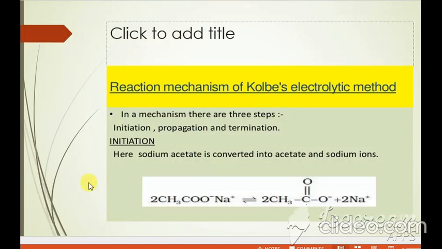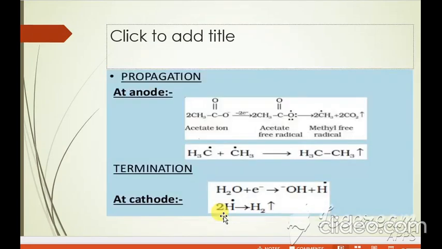The first step is that when you put this sodium salt of carboxylic acid in the cell, it will be ionized into the acetate ion and the sodium ion. When they are ionized, there are two electrodes with opposite charge. The acetate ion is the anion and the sodium ion is the cation. Now one electrode is the anode, the other is the cathode. The sodium ion, which carries the positive charge, moves towards the cathode, and the acetate ion moves towards the anode. And at the anode, what happened?